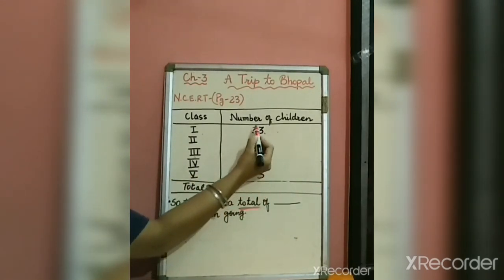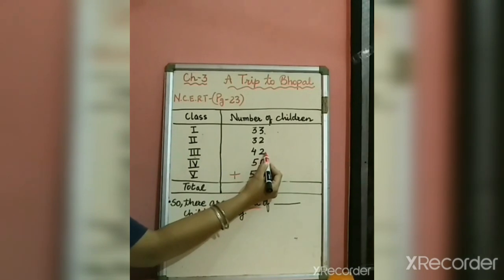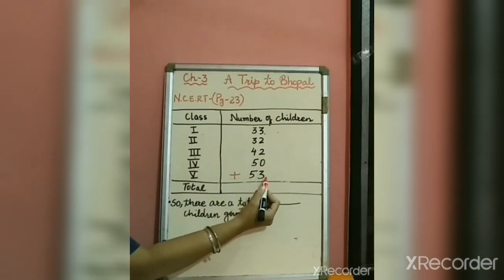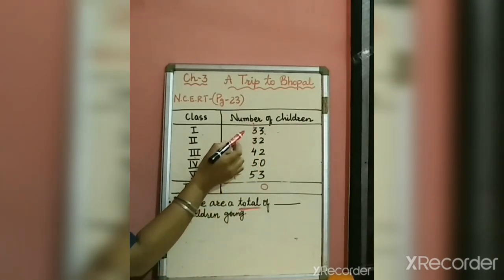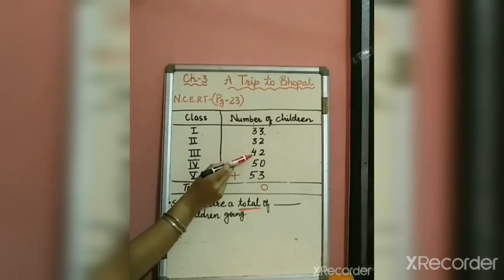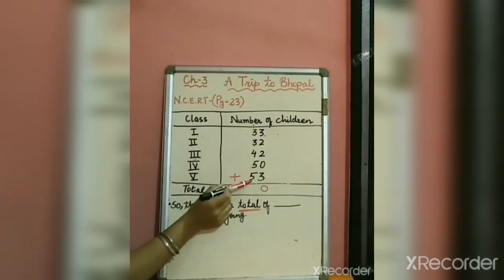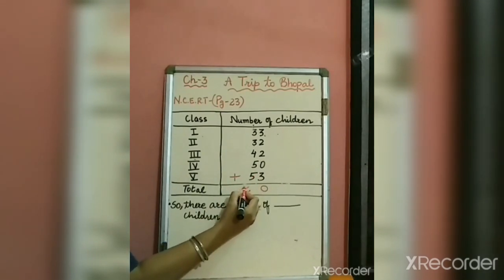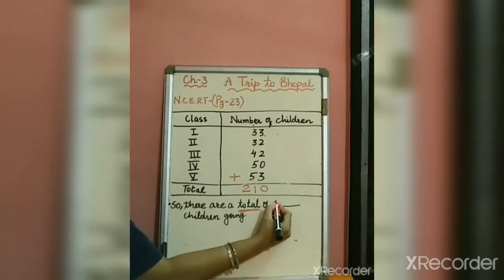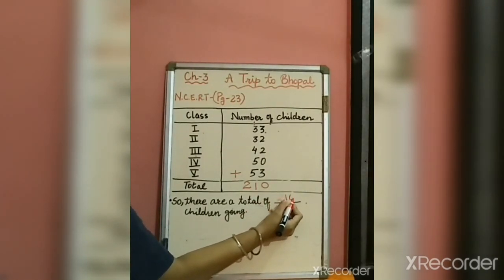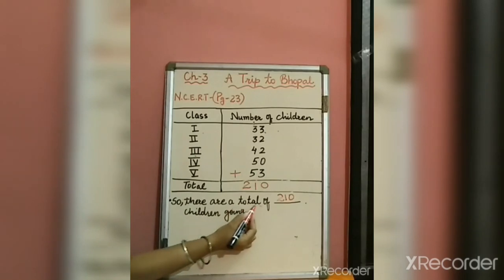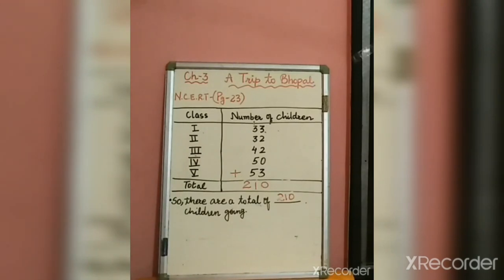So let us add. 3 plus 2 is 5. 5 plus 2 is 7. And 7 plus 3 is 10. My 0 comes here and 1 will carry over here. 3 plus 1 is 4. 4 plus 3 is 7. 7 plus 4 is 11. 11 plus 5 is 16. 16 plus 5 is 21. So my answer is 210. So there are a total of 210 children going for the trip. Alright.